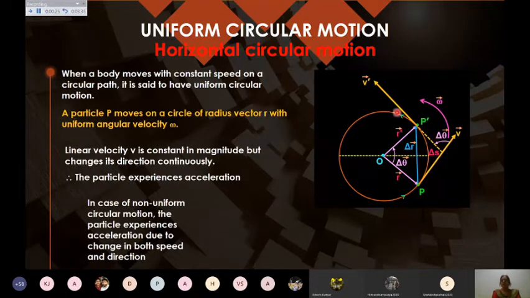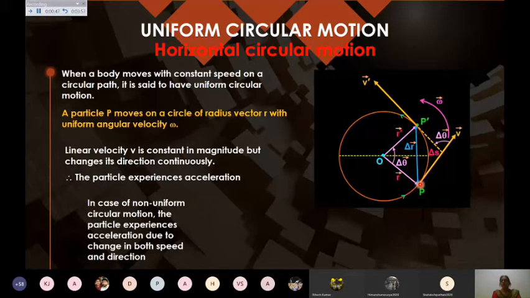So this is a diagram to show you the circular motion to make things more clear. Say I'm making a particle move from P to P dash along the circular path. I'm taking small r as the radius of the circle, and the magnitude of linear velocity v is of course constant.